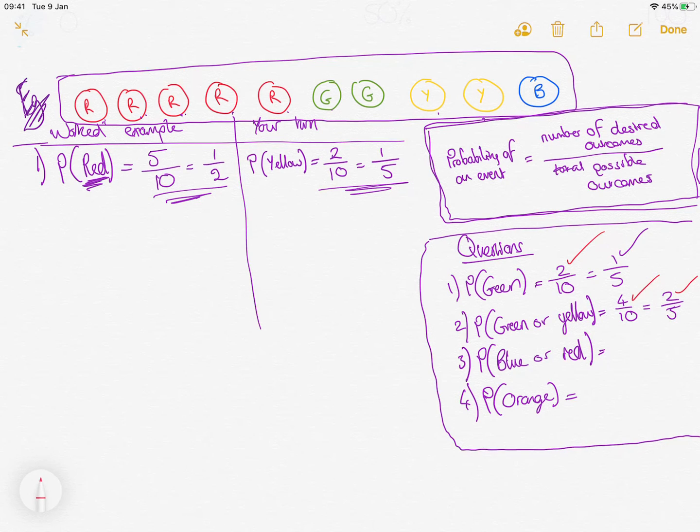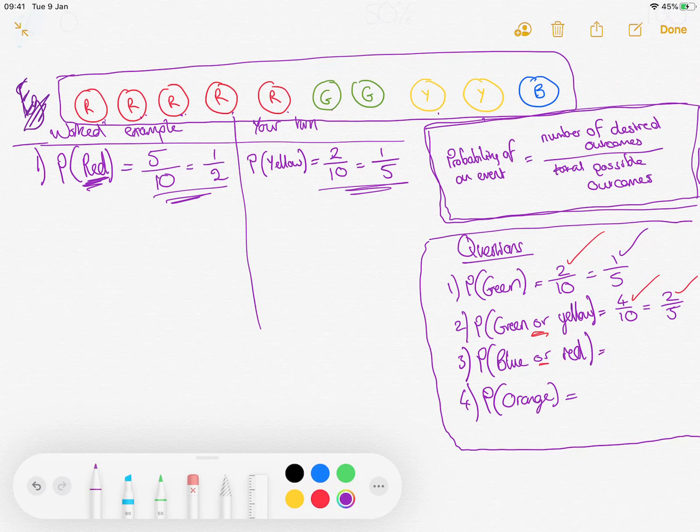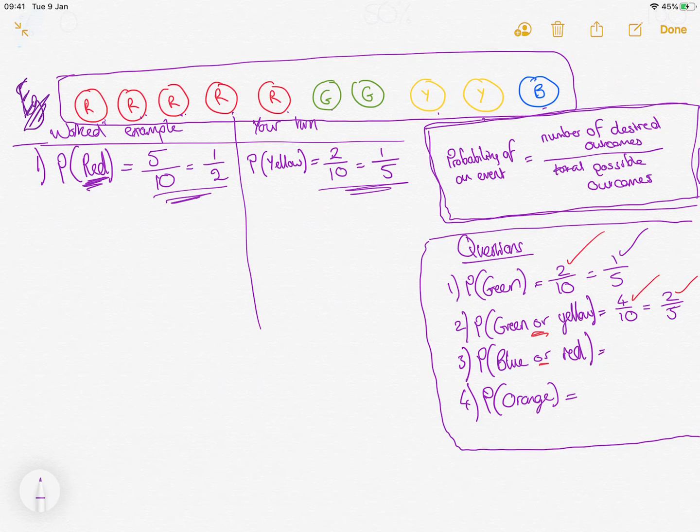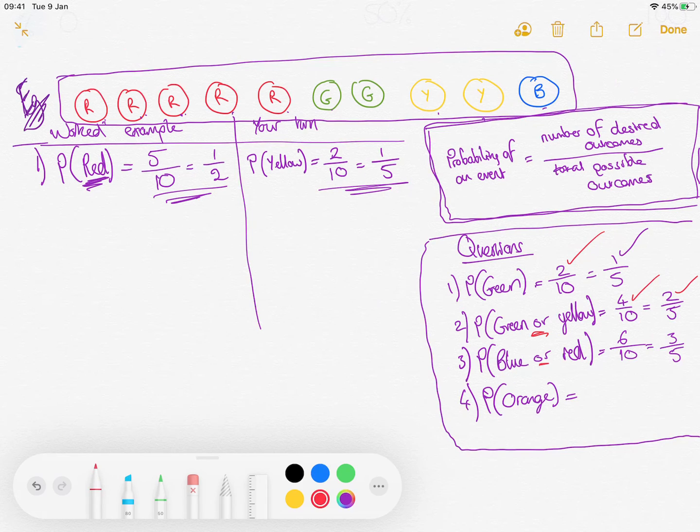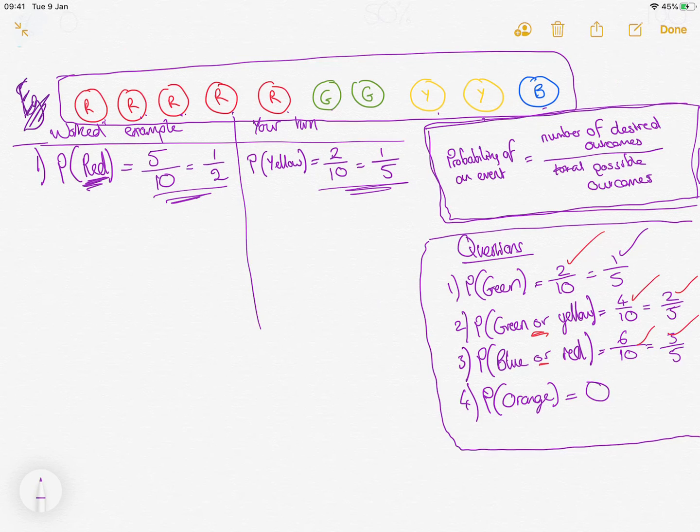So sorry if I threw you there with the and, it should have been an or, just like this one. So maybe have another go at the third one if you were thrown by my mistake there. So blue or red, well there's 1 blue and there's 5 red, so that must be 6 out of possible 10, which we can simplify to 3/5. Give it a tick in red pen if you got that. Probability of picking an orange, well there are no oranges there, so I cannot do that, so the probability is 0.